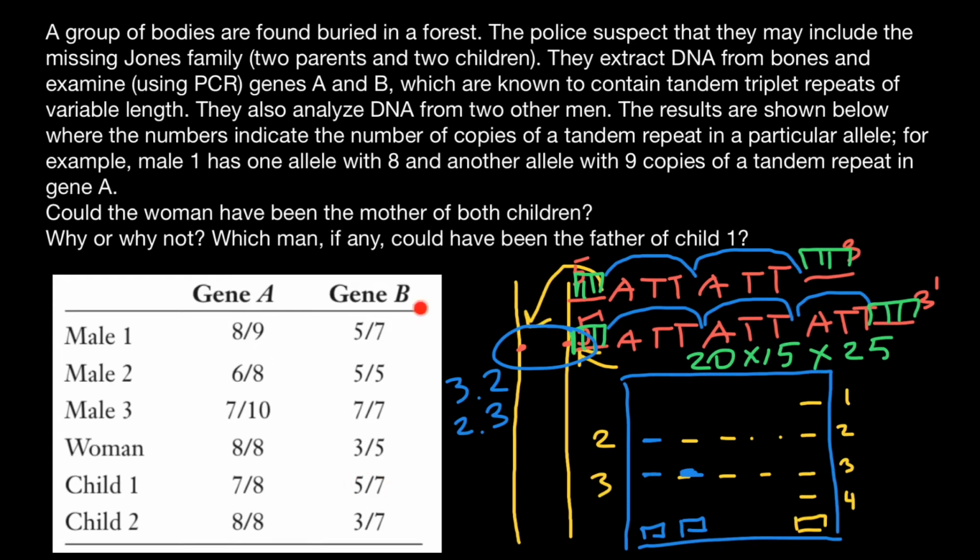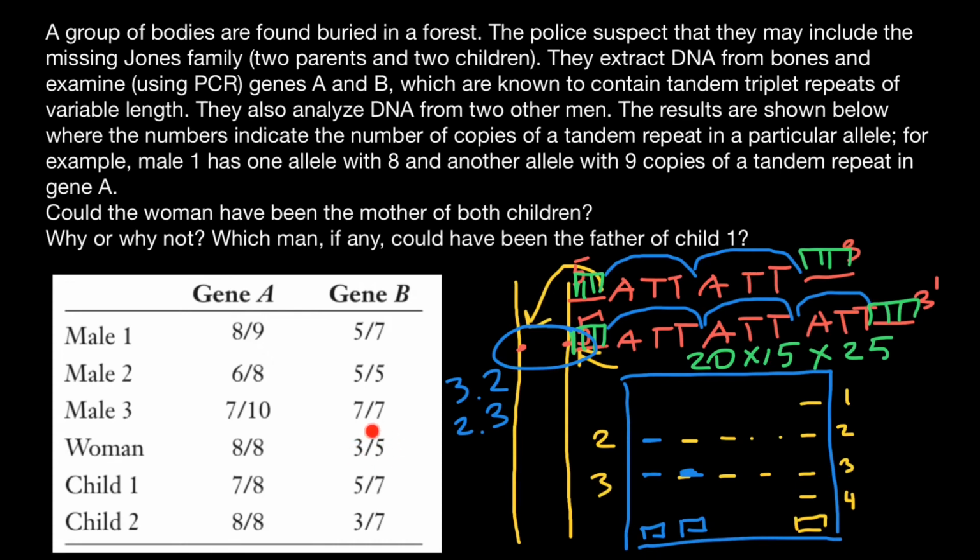And actually this is not a gene. We would better say this is locus B. Gene means that the sequence would make a protein, code for a protein. But usually when we analyze these loci, they don't specify any protein.